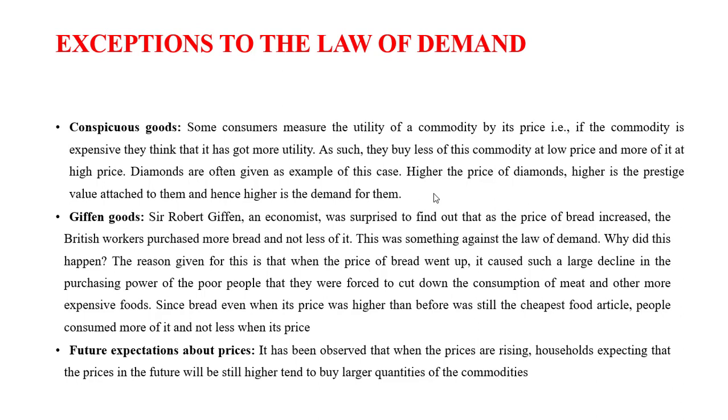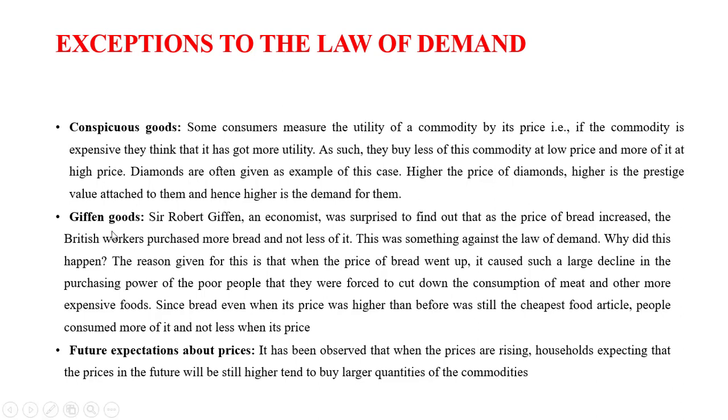So if price is increasing as well as demand is increasing, if both are increasing, then they cannot show a curve which is downward sloping. It will be upward sloping. That means when the price is high, demand is also high, right? So that's why in the case of conspicuous goods, the demand curve does not slope downwards. Hope it is clear.